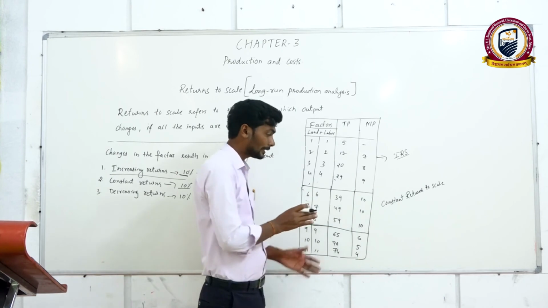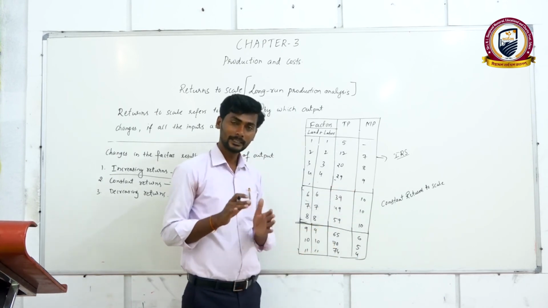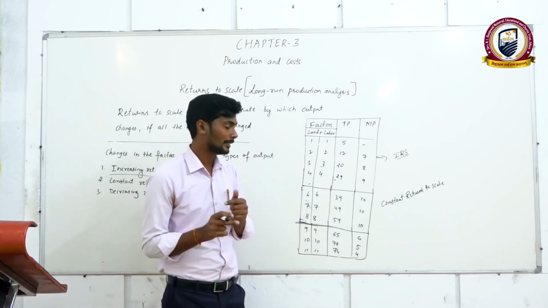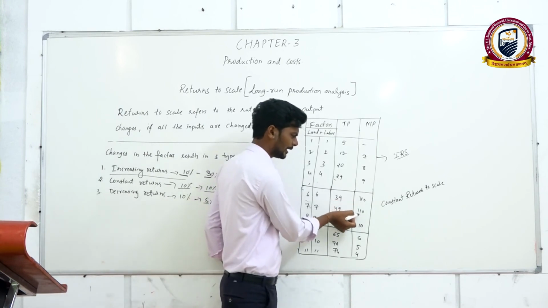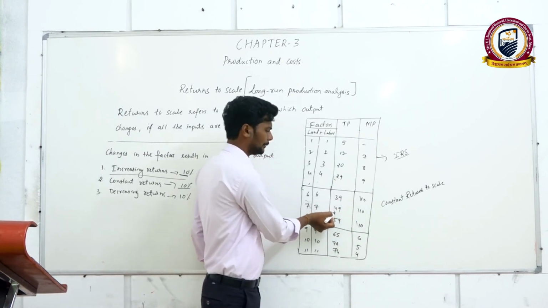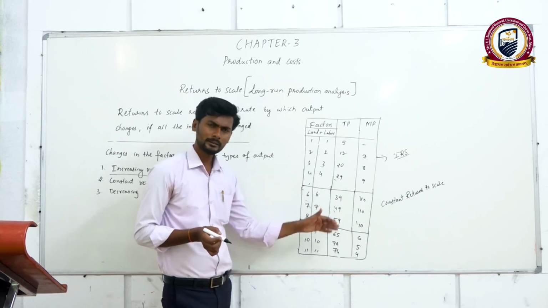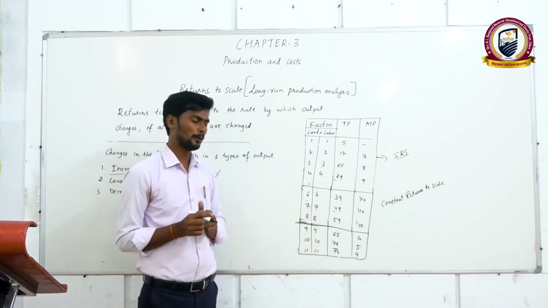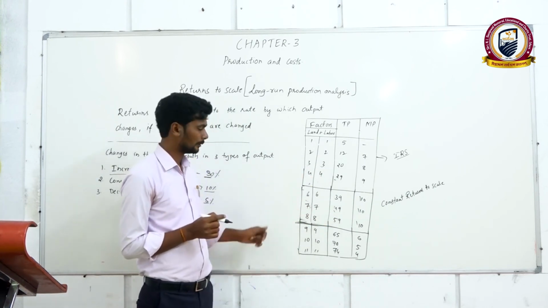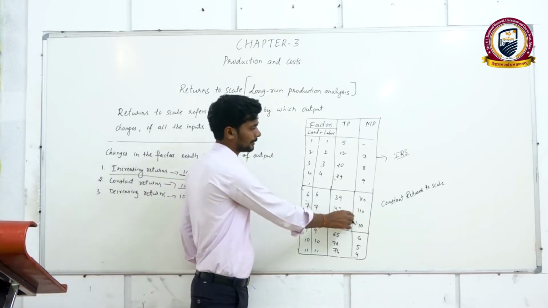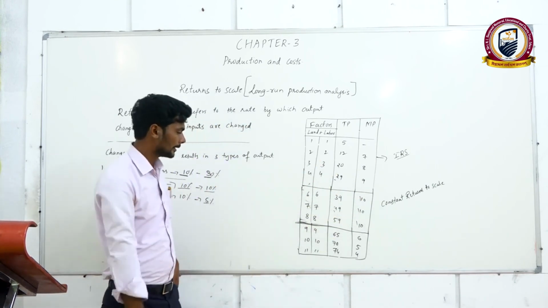It is increasing, but at a constant rate. It is constantly increasing, 39 to 49, 49 to 59. At the rate of constant, it is increasing. So that is why this is called constant returns to scale.